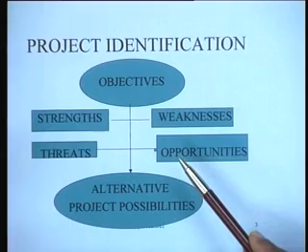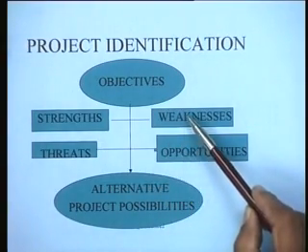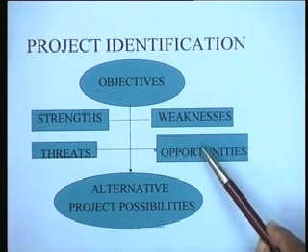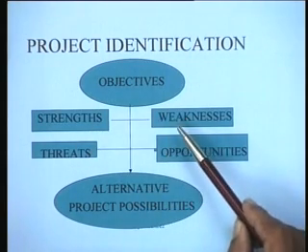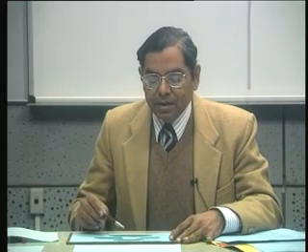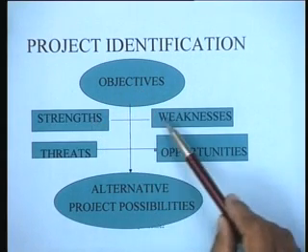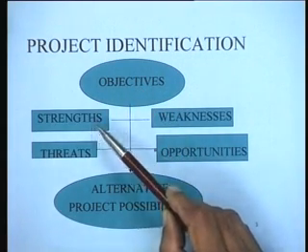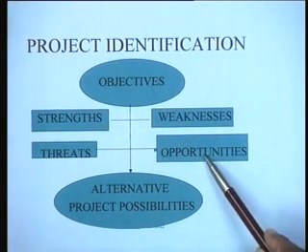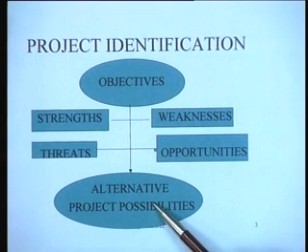It is a process of looking within and a process of looking outside to identify these so that you can choose the right kinds of projects. And on the basis of this analysis, you have to do some thinking. You have to find out exactly, to achieve these objectives with the kind of limitations that I have and the kinds of strengths that I have, under these opportunities and under these market threats, what are the kinds of project possibilities that can exist? So, essentially this is the process of project identification.